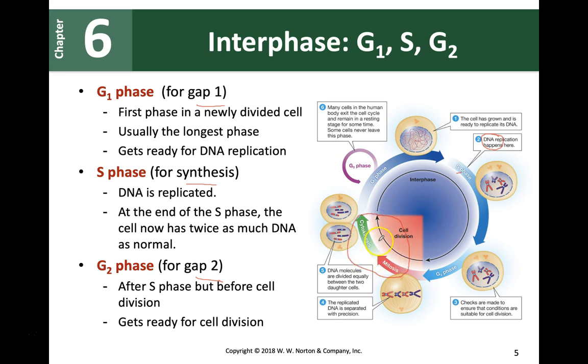So cell division includes mitosis and cytokinesis. In mitosis, guys, our DNA will be separated on the 2 sides so that our DNA material can be given to 2 separate daughter cells. And then cytokinesis is when the actual cytoplasm division takes place, and you can see the cell actually, the membrane actually pinches towards inside and actually breaks into two different cells. So that process is cytokinesis. Okay, so you should be familiar with each of these phases.